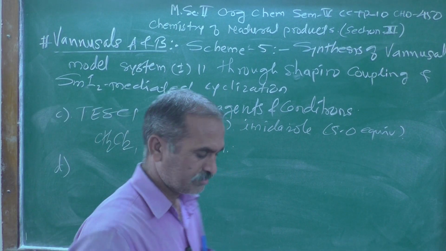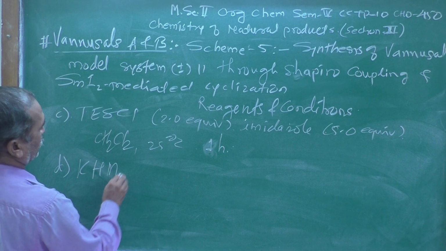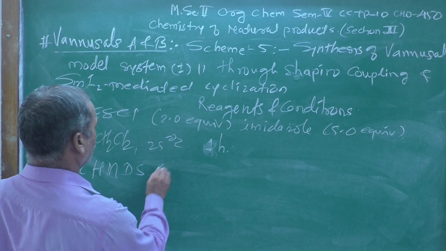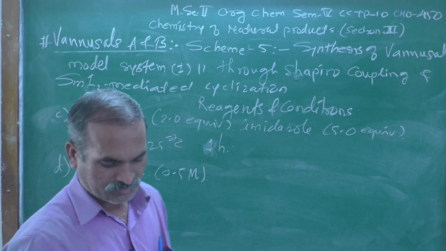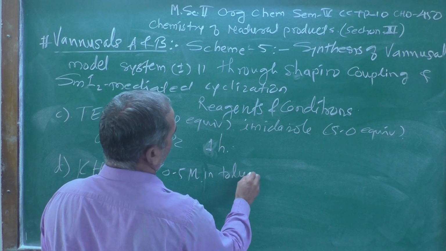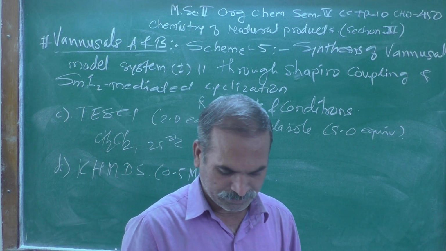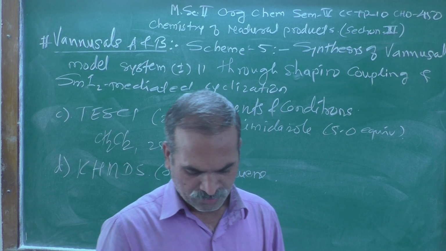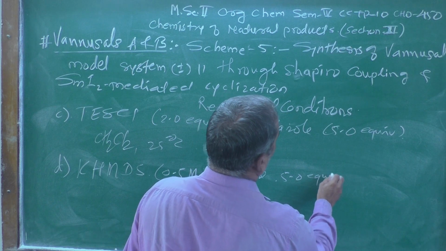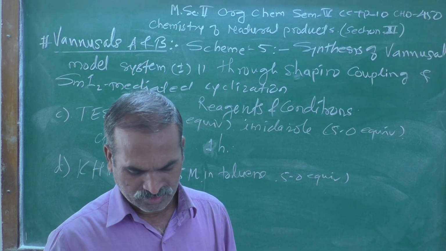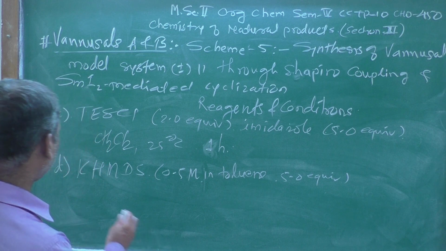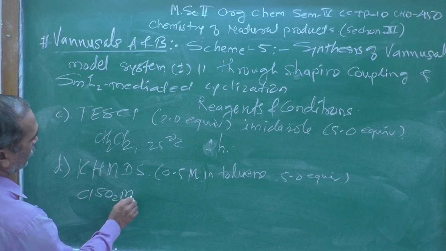The reagent D was KHMDS, which was taken near about 0.5 molar in toluene, 5.0 equivalent, 5.0 equivalent ClSO2Me,